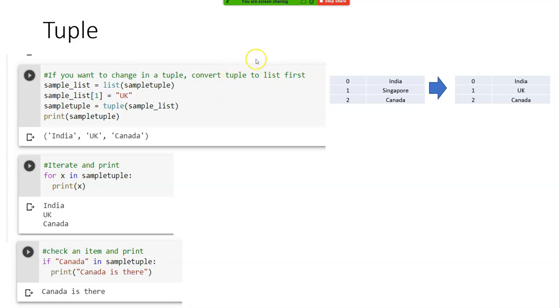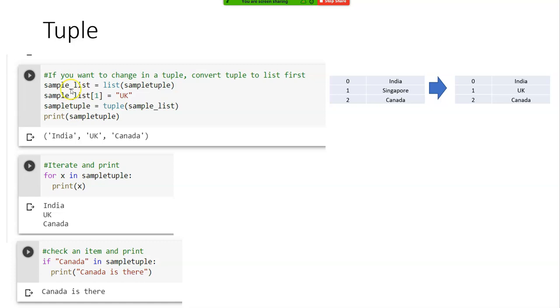So we are converting the tuple into a list first, doing the change, and then converting the list to a tuple again. Remember I said my needs, right? Depending on my need, if I want to make some amendments, I can't do that in a tuple. Tuple doesn't allow that. So I convert that into a list. List allows me to change, right?